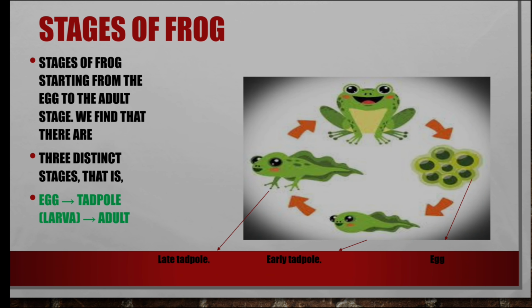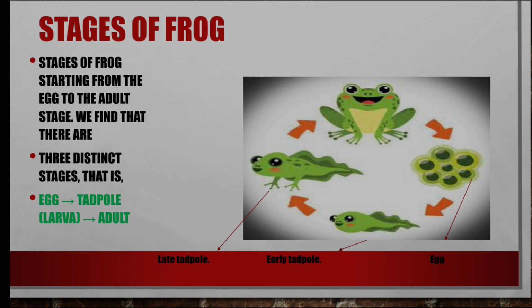We're going to see the stages of a frog, starting from the egg to the adult stage. Okay, here see the egg. And next the tadpole. This is the early tadpole, and this is the later tadpole, and then you see the frog structure. It survives like a fish, no hands, no legs. In the later tadpole, the legs are formed. In the adult, it gets the full structure.